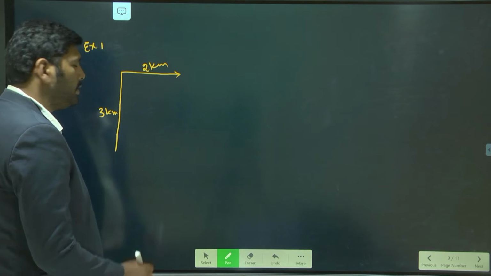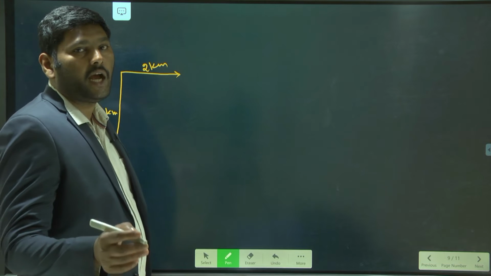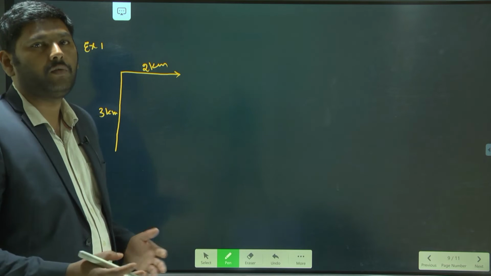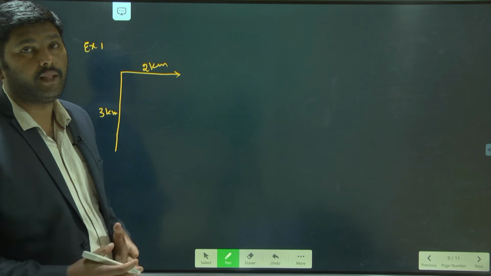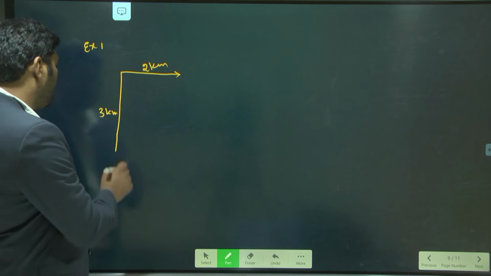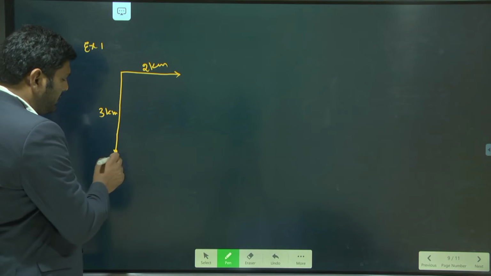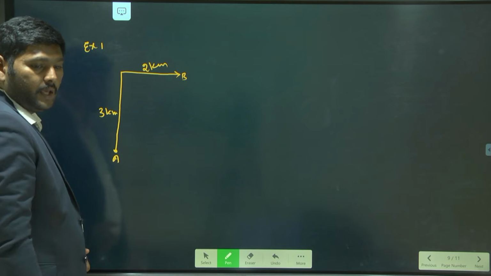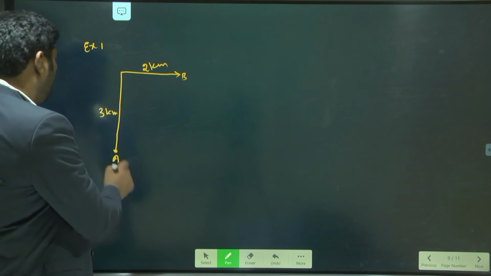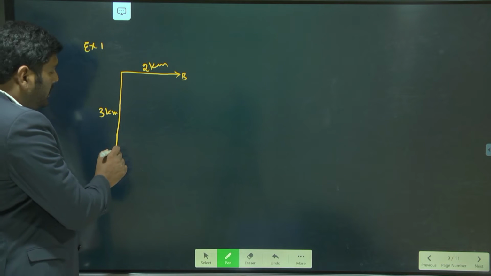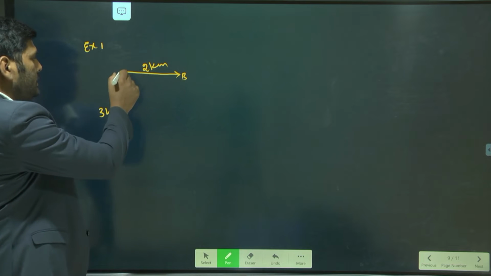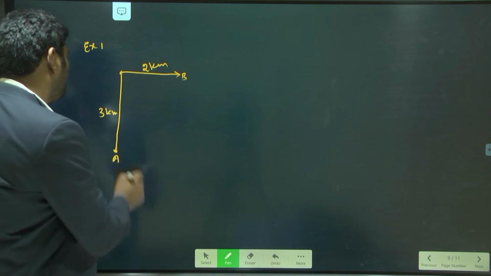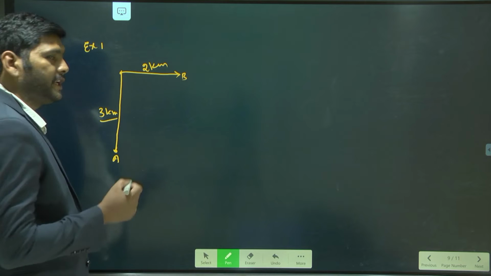Distance is nothing but the actual path followed by the object. Here the actual path is what? Let me take this as position A and this as position B. When he started at A, he moved 3 kilometers in the north direction, so he covered 3 kilometers.